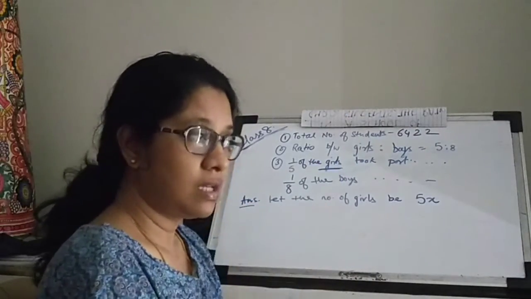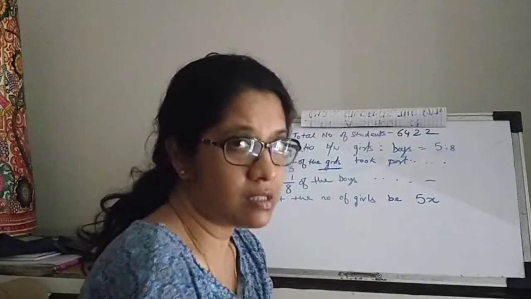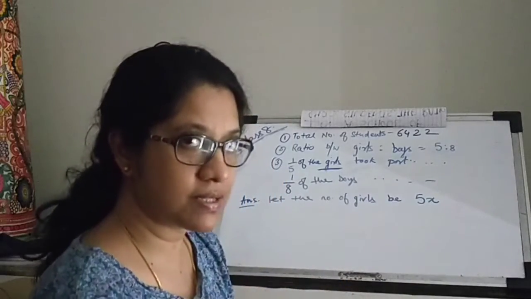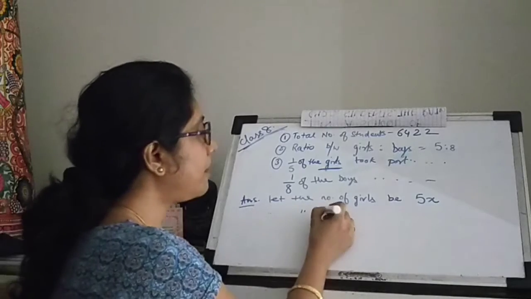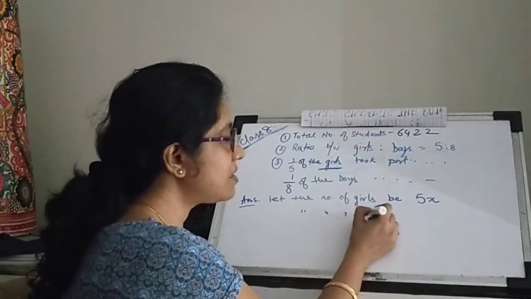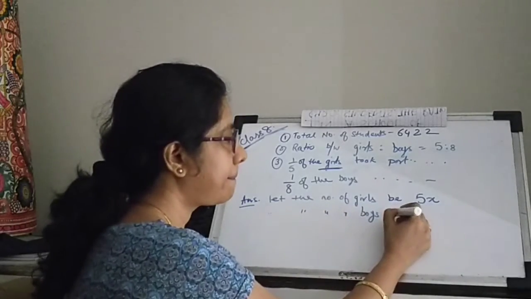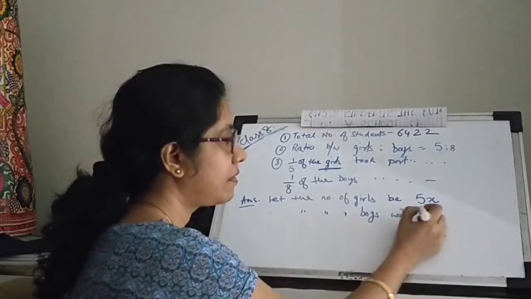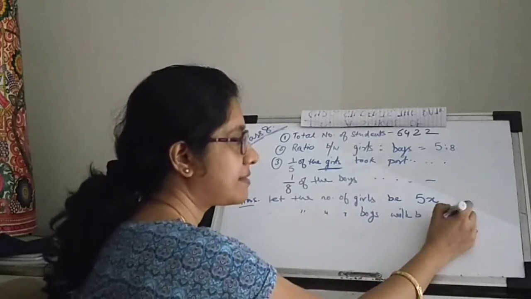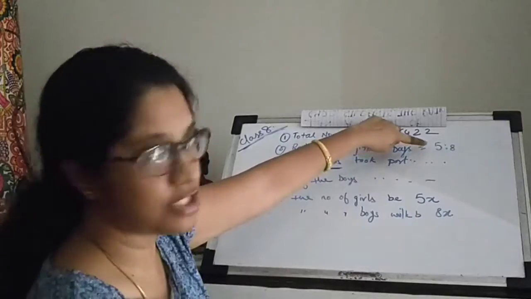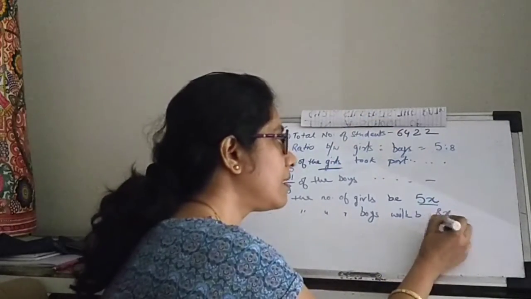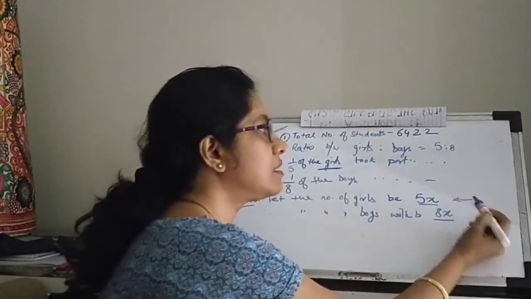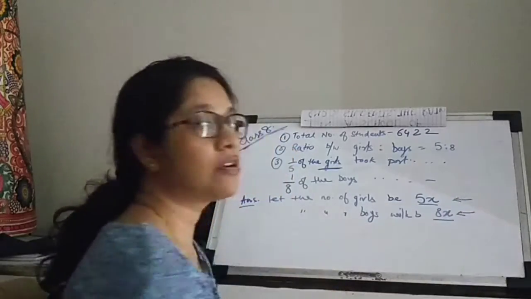So if there are 5 times girls, there will be 8 times boys. Therefore, the number of boys will be 8x because of the given ratio.